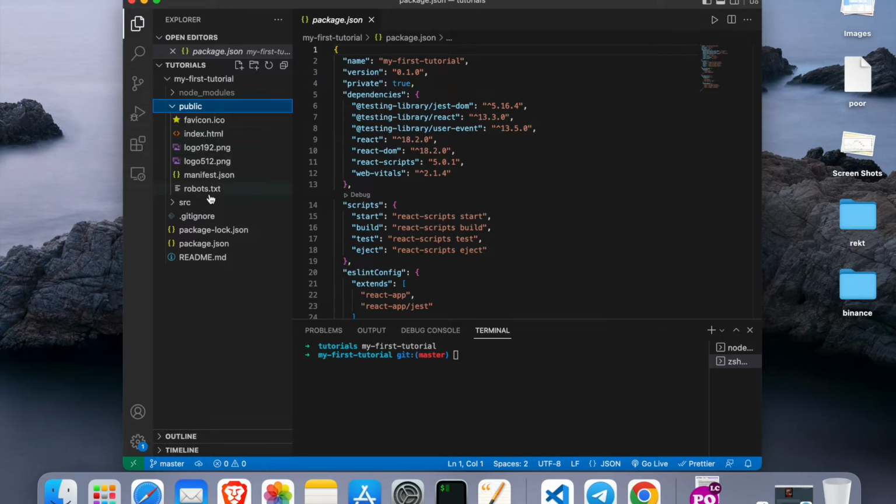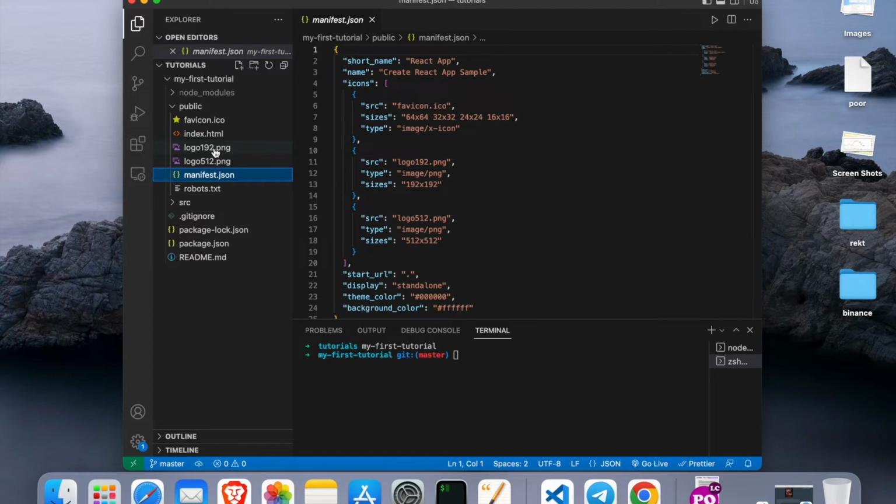The favicon or this manifest JSON is here. You can have any other information related to your application, such as pictures, and you can put them in this public folder.